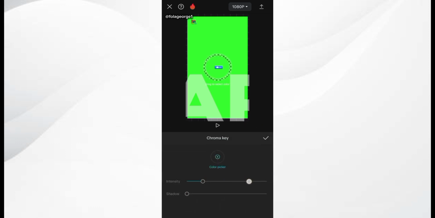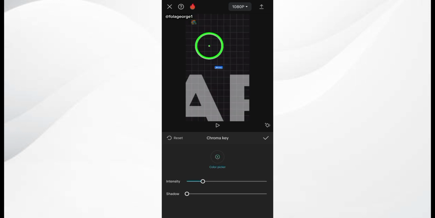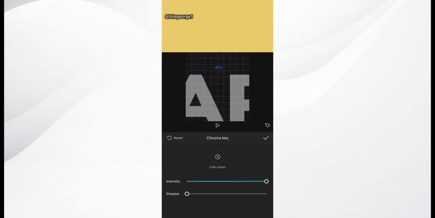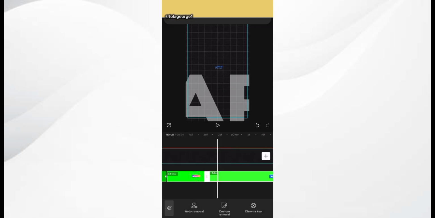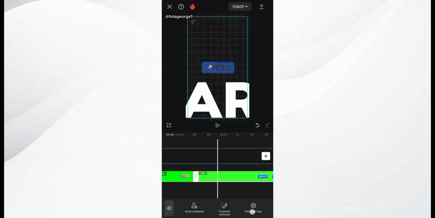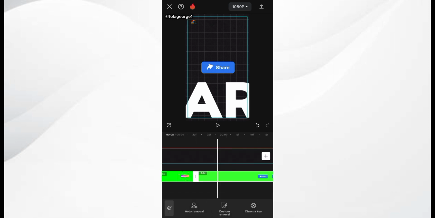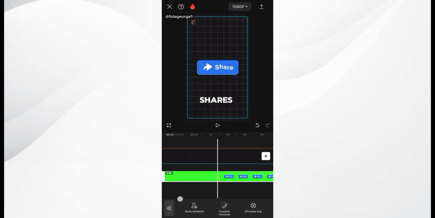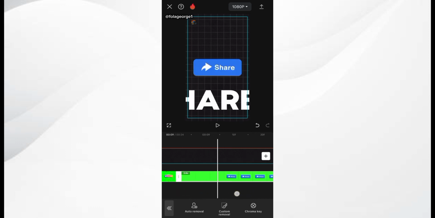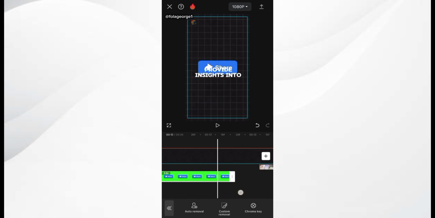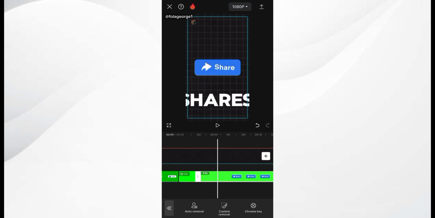Then you click on chroma key and you click on color picker. Use the color picker to select the green screen color. Then increase it to about 100. Alright, so we are going to make a little adjustment to the chroma key intensity. I'm just going to put it at say 40% or so. Just place it at a good point such that the share animation is going to be very visible.